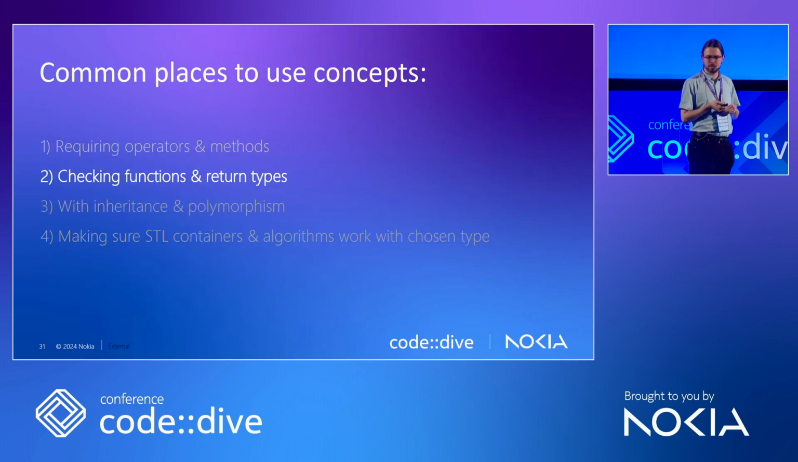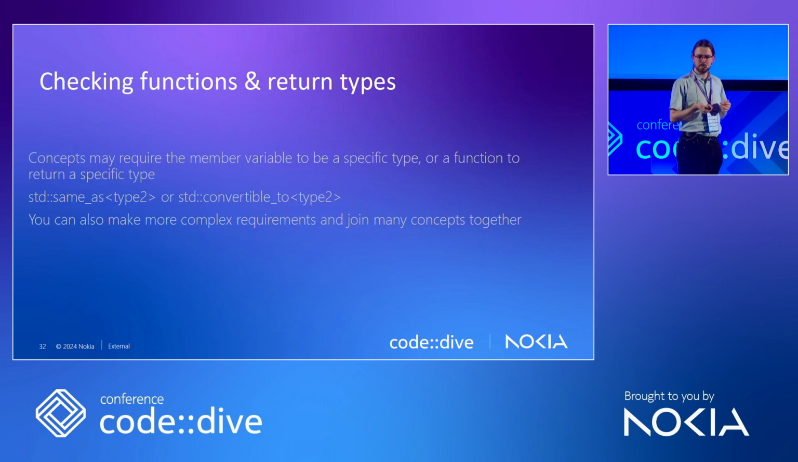And then next topic, checking function return types. Basically, what if our member function or variable or any other return type needs to be a specific one, or convertible to another specific one?